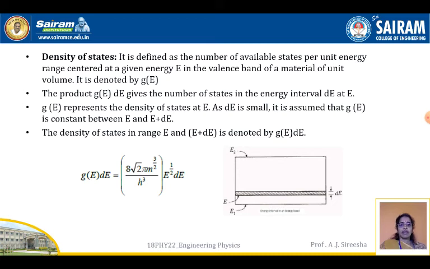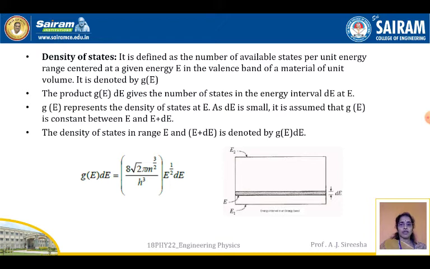Next, density of states. It is defined as the number of available states per unit energy range centered at a given energy E in the valence band of a material of unit volume. It is denoted by g(E). What exactly is the density of states? That means the number of energy levels lying between the energy states E and E plus dE. The product g(E) dE gives the number of states in the energy interval dE at E. g(E) represents the density of states at a point E. As dE is small, it is assumed that g(E) is constant between E and E plus dE.